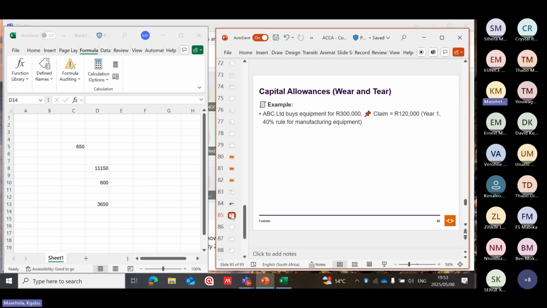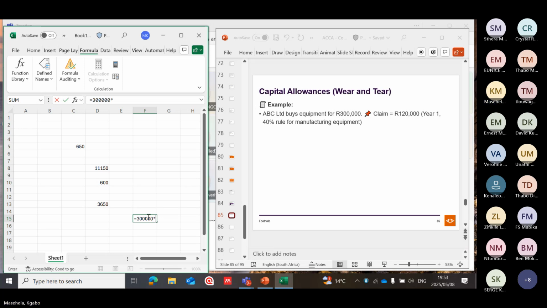PC buys equipment for 300,000, claim 120,000 in year one, the 40 rule for manufacturing equipment. Yes, 40% of 300,000.